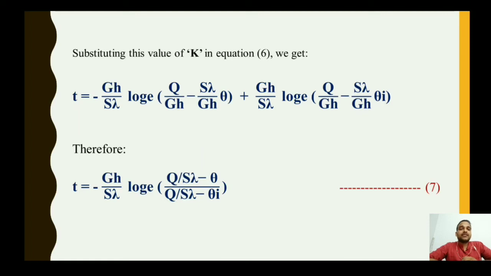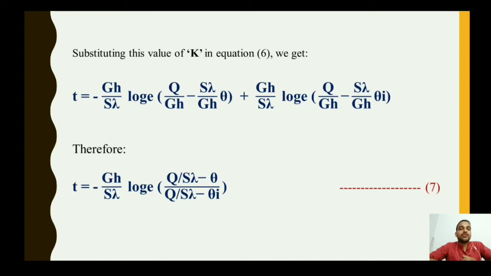We get t equals minus gh upon s lambda into log e of q by gh minus s lambda by gh into theta, plus gh upon s lambda log e of q upon gh minus s lambda upon gh into theta I, where I represents the initial temperature. We found this for the boundary condition value.